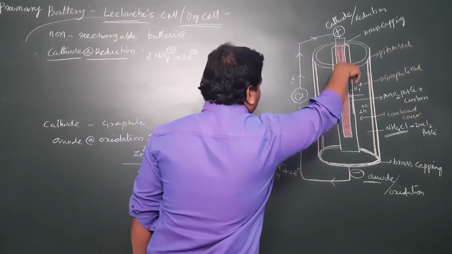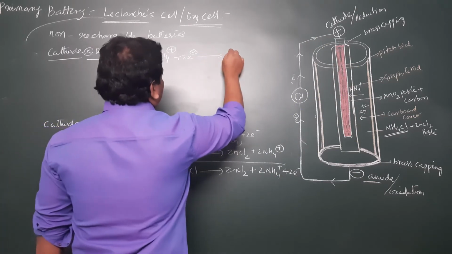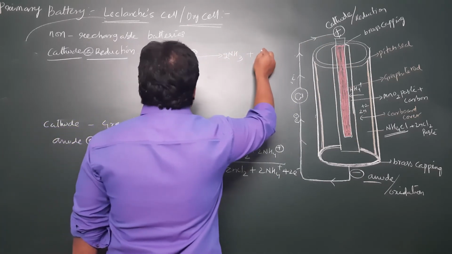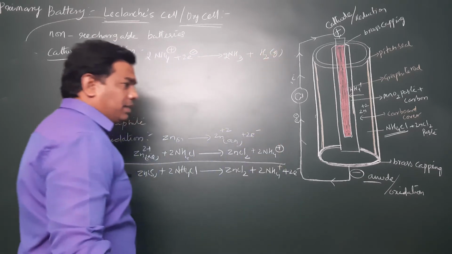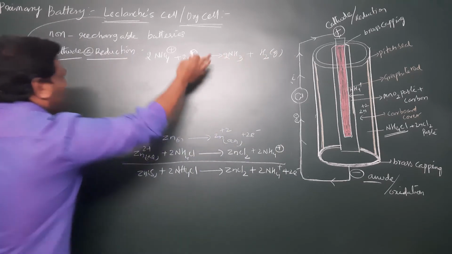So these 2 electrons are reduced at ammonium chloride. Okay, so it converts into 2 moles of ammonia gas plus hydrogen gas, and it liberates hydrogen gas. Right. So this ammonia molecule, what will happen?